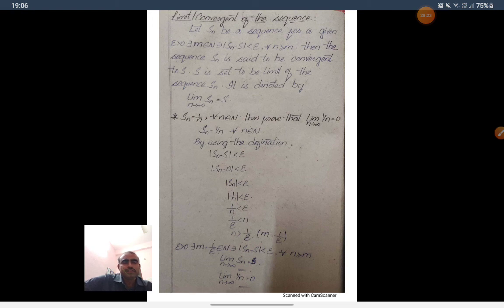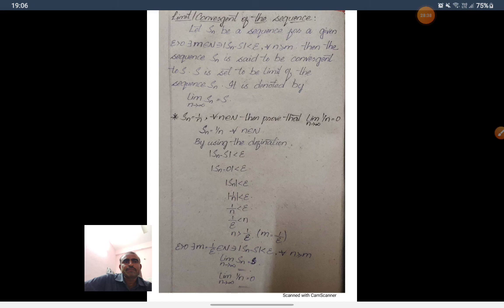See the example: Sn is equal to 1 by n. Is it convergent or not? If the limit of the given sequence exists, then it is convergent. If the limit does not exist, then it is not convergent. We say that it is divergent.